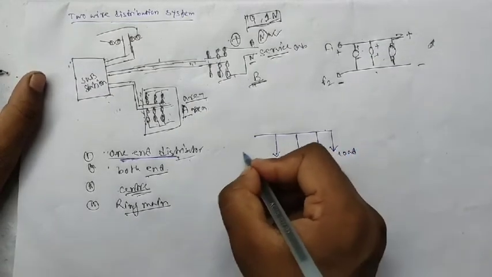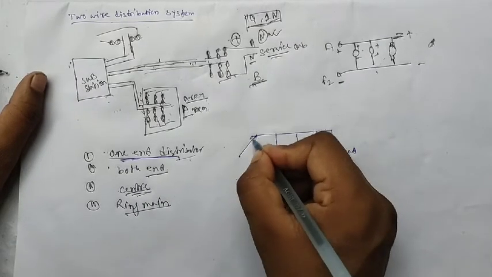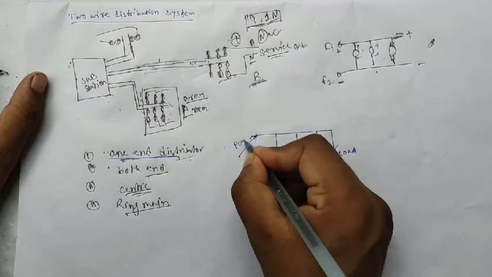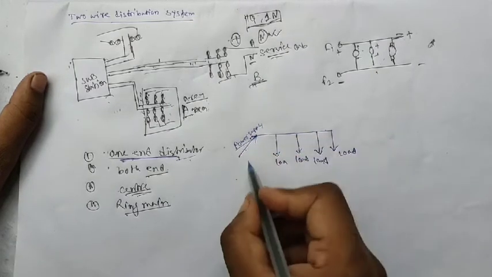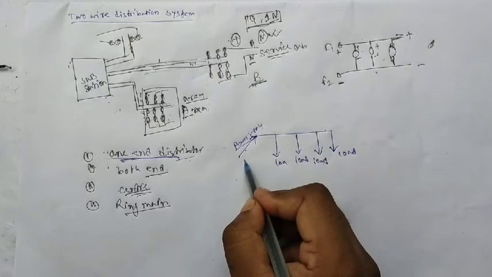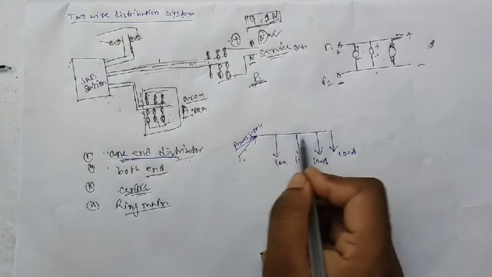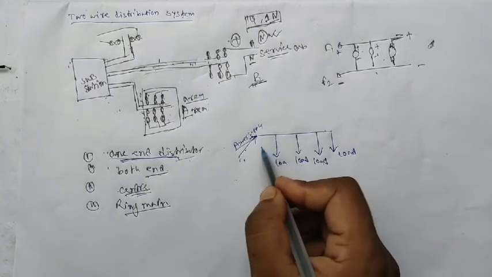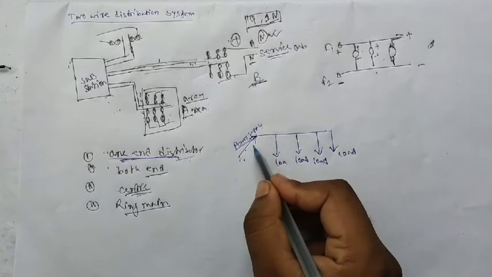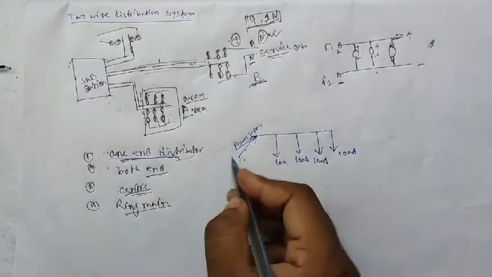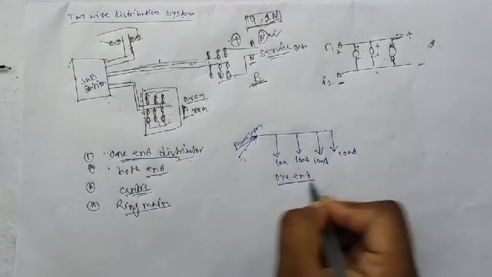The power supply is given from one side, here, coming from the substation. So the distributor is fed at one end of this circuit. This is called a distributor fed at one end or one side.